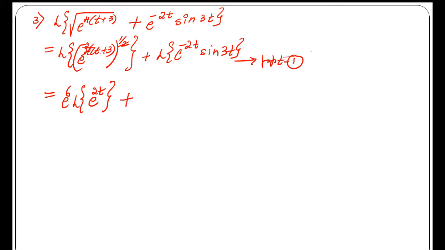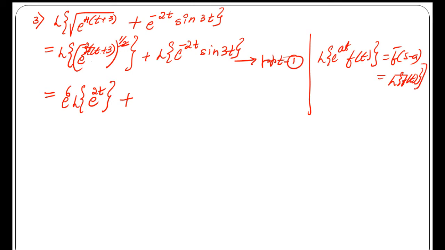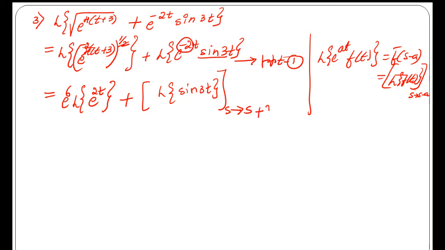Now apply the first property for the second term, that is, Laplace transform of e power at f of t is f bar of s minus a. Or you can write f bar of s is the Laplace transform of f of t, then every s is s minus a, right? So here the Laplace transform of f of t is sin 3t, then every s is s minus a, but a is equal to minus 2, so s minus of minus 2, that is s plus 2.